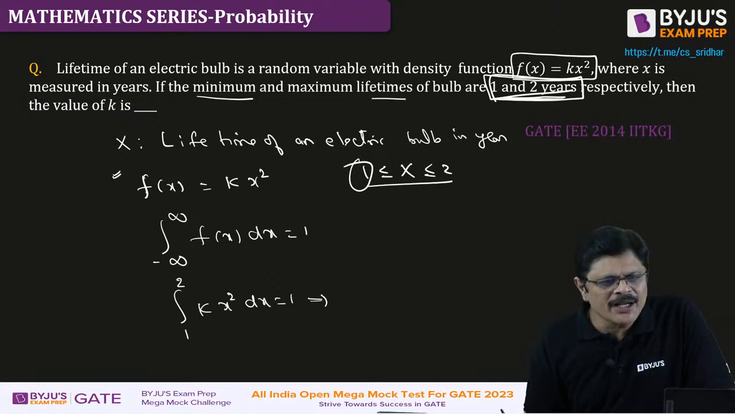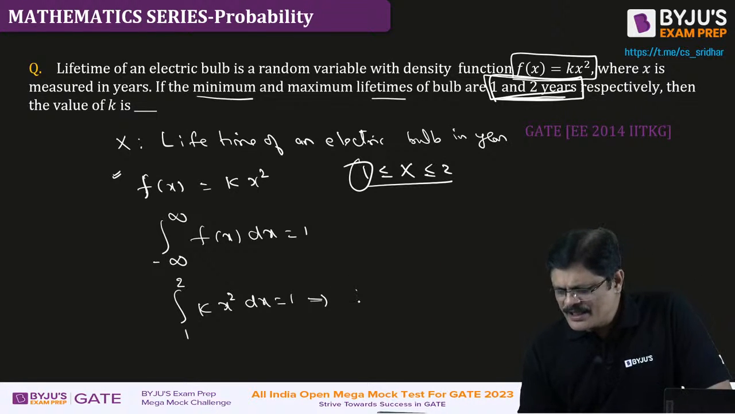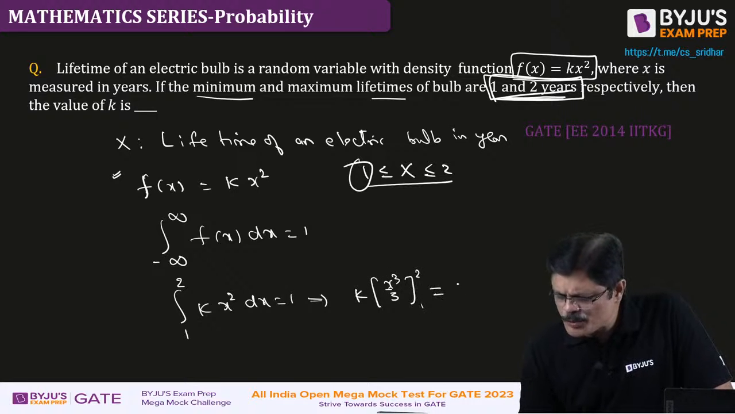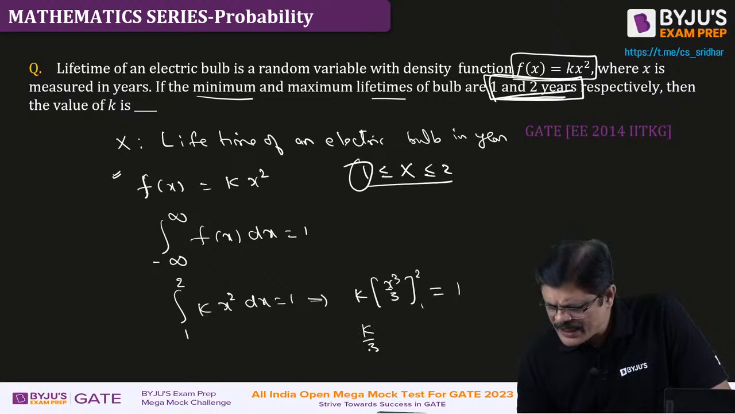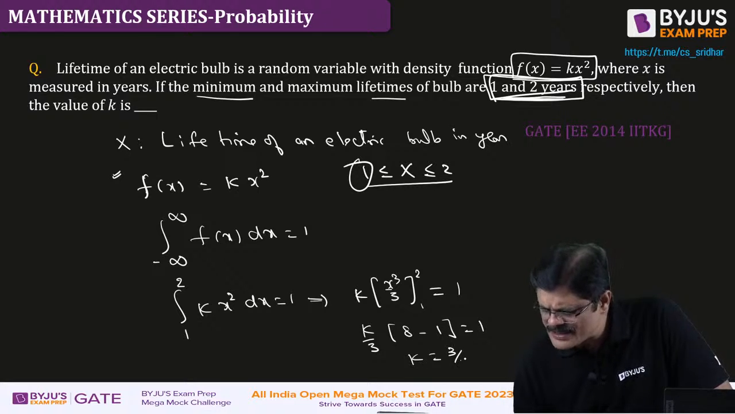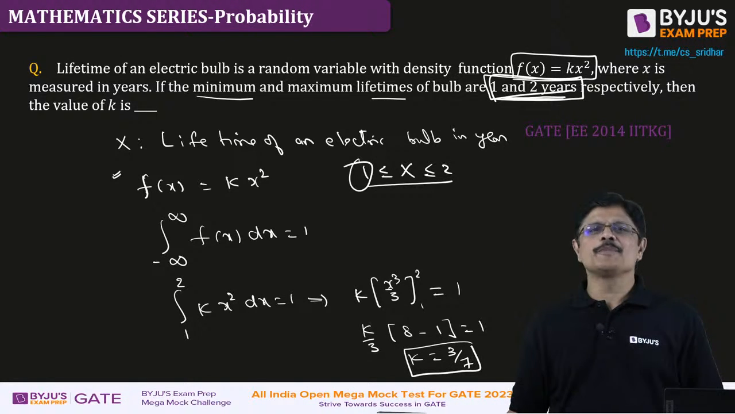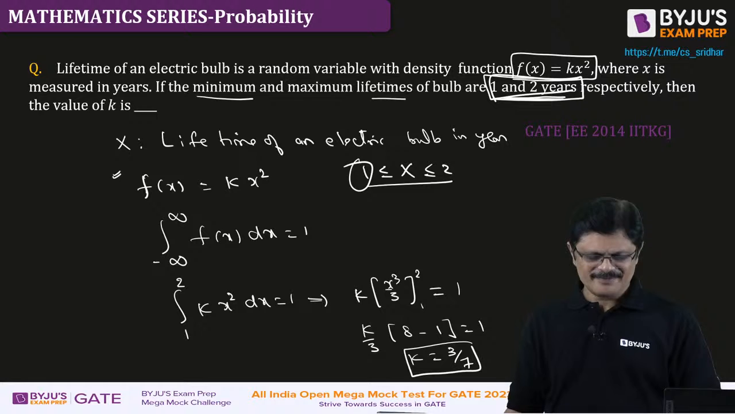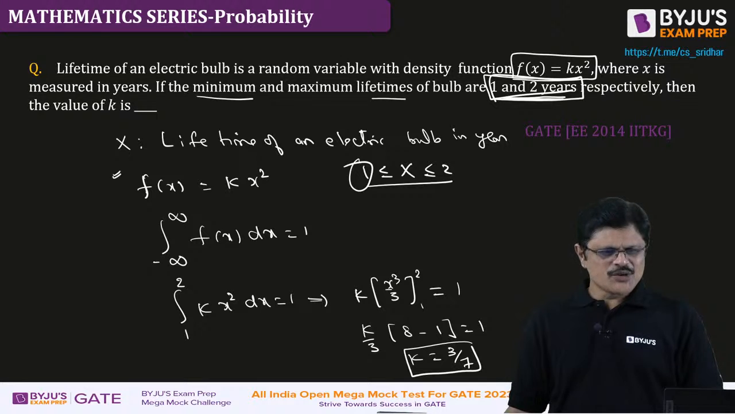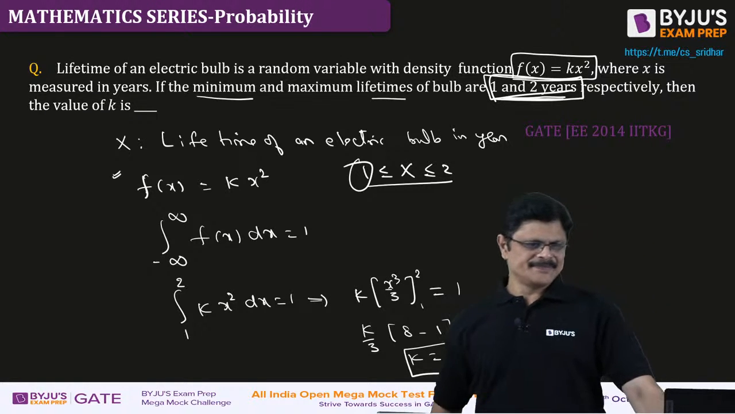Is that clear, Murali? So what is it? k into x cube by 3, with limits from 1 to 2, should be equal to 1. Or you can write k by 3 times (2 cube, that is 8, minus 1 cube, that is 1) equal to 1. So what is the value of k, sir? 3 by 7. That's it. Super. I am just using the function which is given to me. Hope you understand.